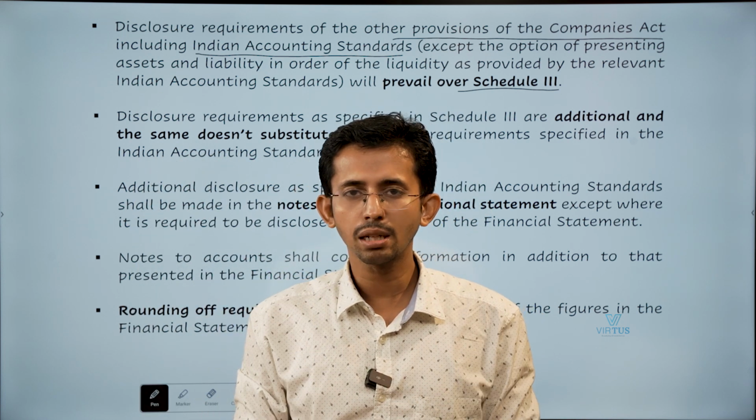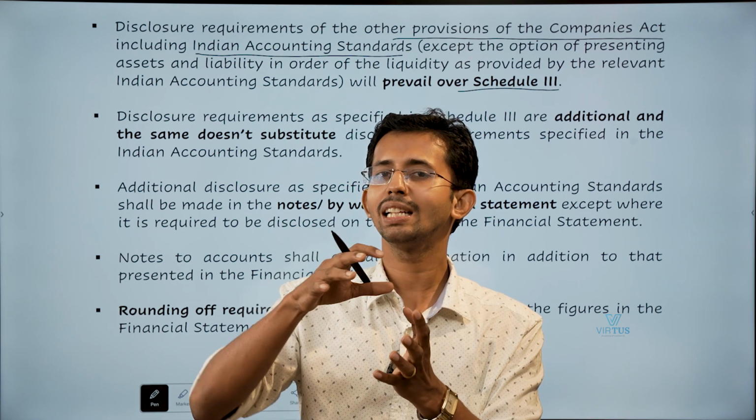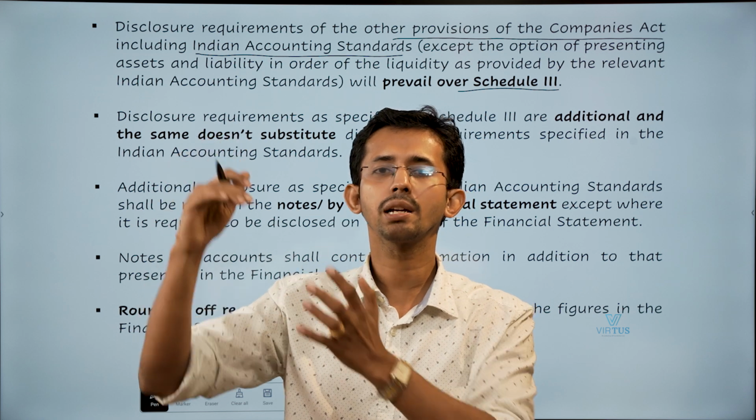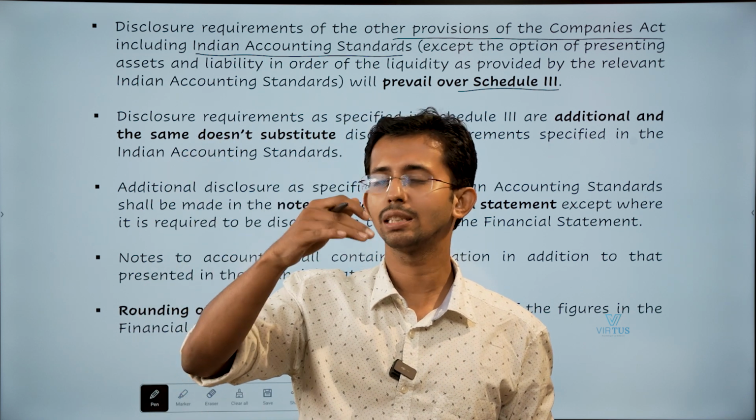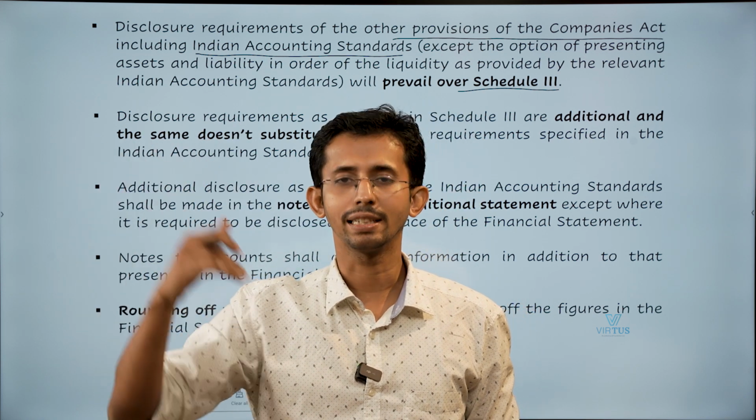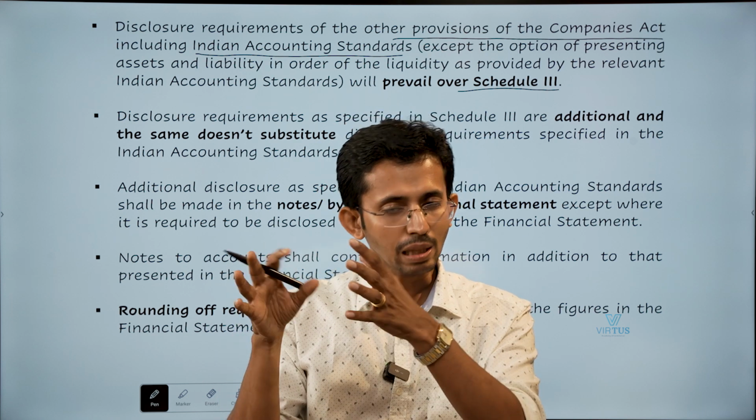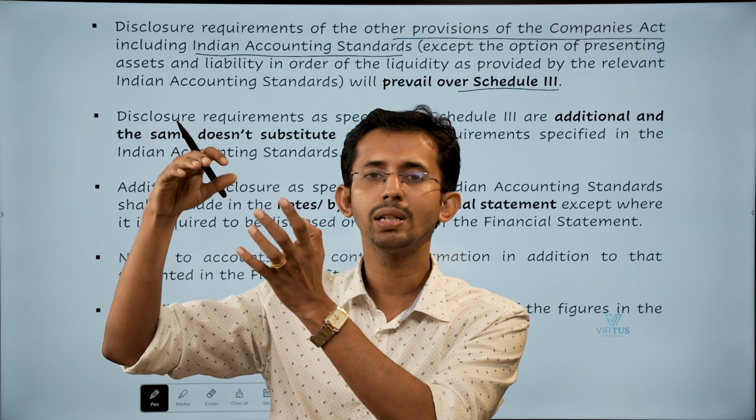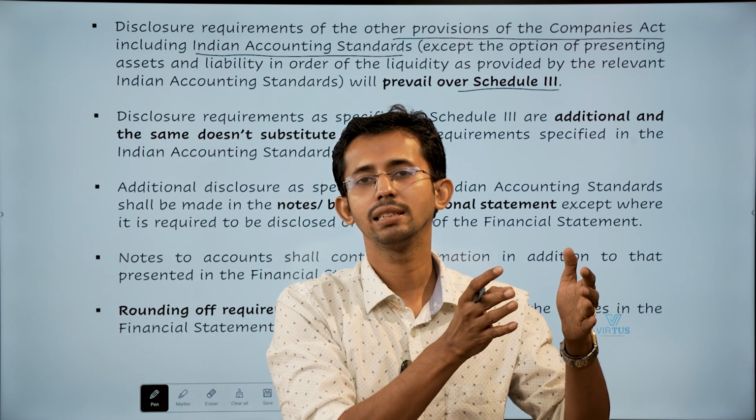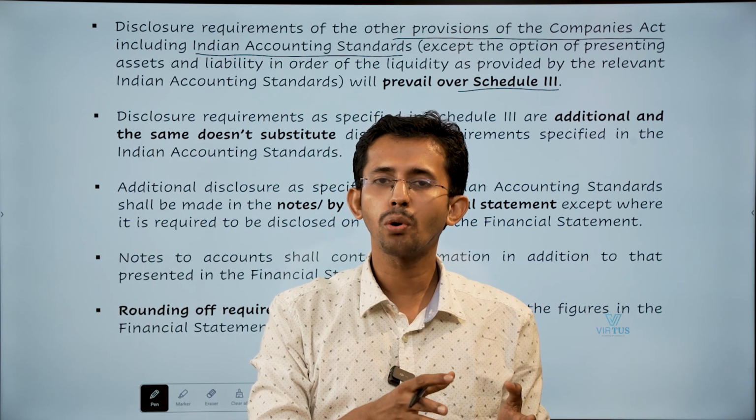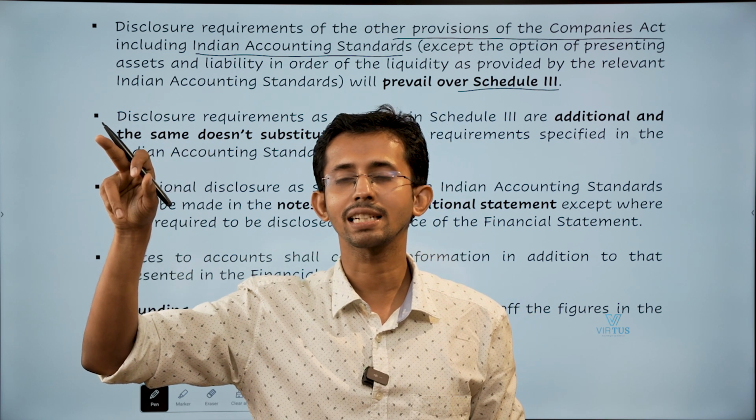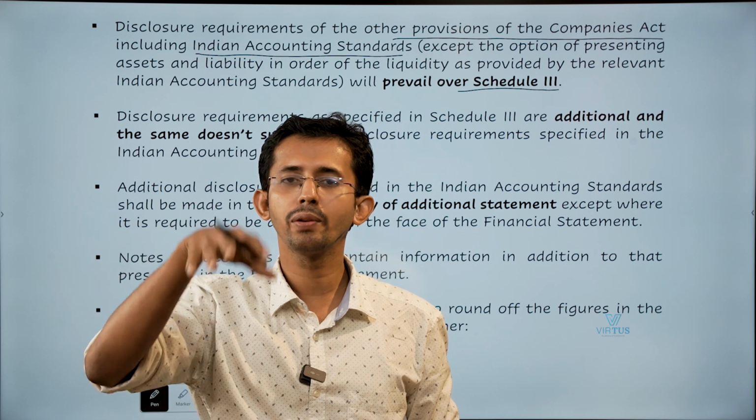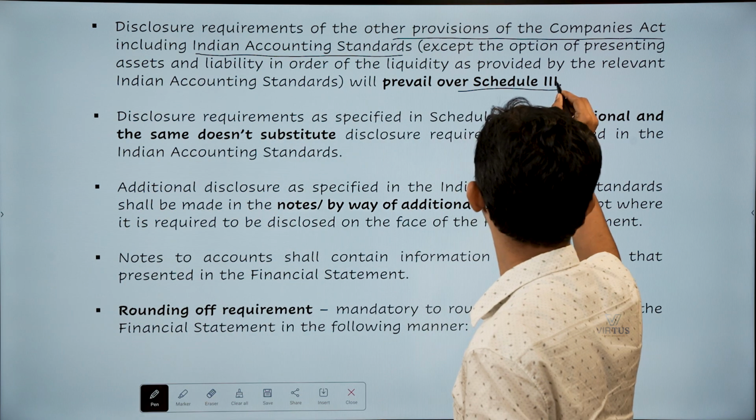If there is a contradiction between a disclosure requirement given in the Companies Act, let's say disclosure about managerial remuneration, that is to be disclosed. There are certain requirements in section 198 of the Companies Act. Now suppose there is a contradiction between the disclosure requirements given in 198 and the format given in Schedule 3. Which one should you follow? You should follow the disclosure requirements in section 198. So the Companies Act provisions including Ind AS will prevail over the disclosure requirements in Schedule 3.